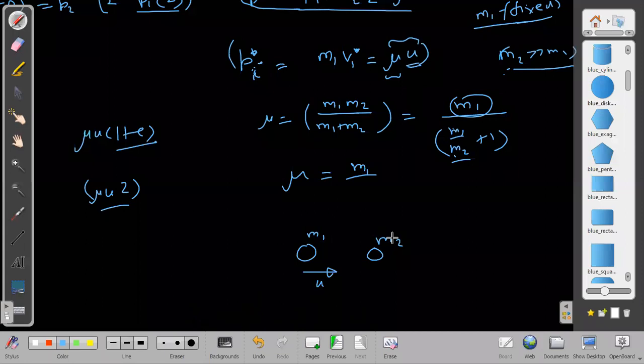How? If I choose the masses to be equal, if M1 is equal to M2, and if we choose the collision to be elastic, then we know what happens in such cases. Then this target will start moving with velocity u. Masses should be equal first of all, and the first one will stop.